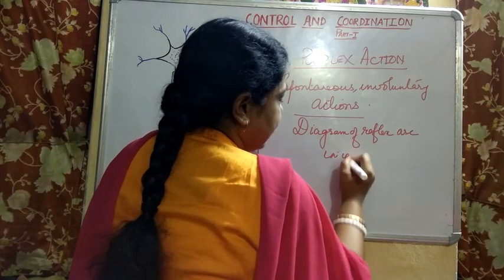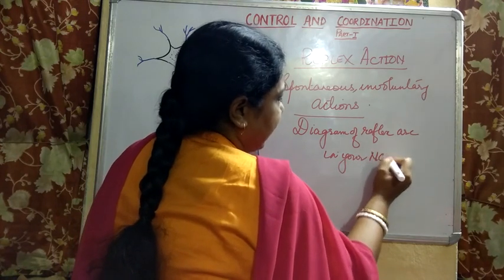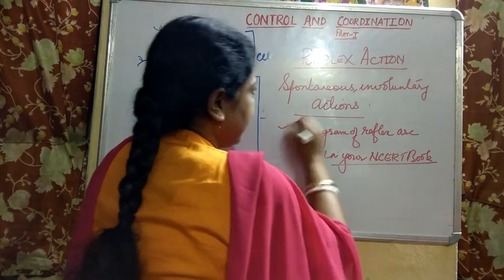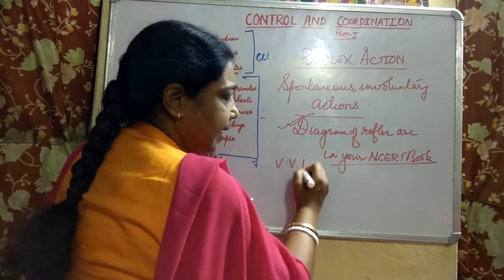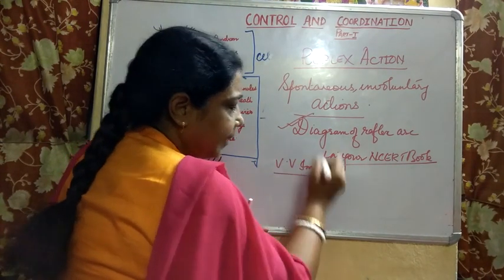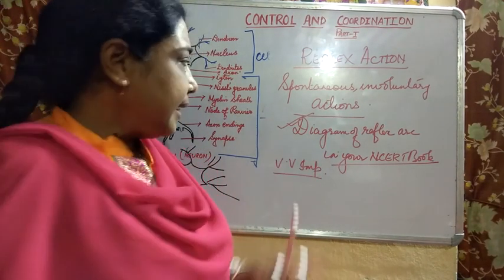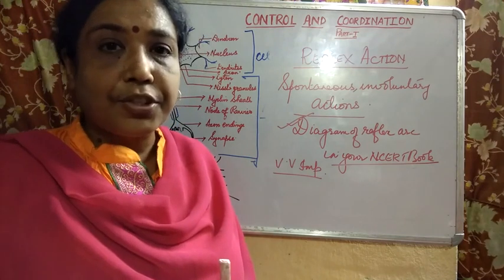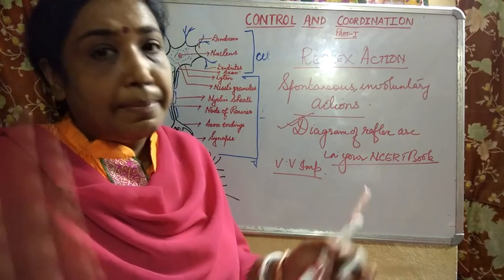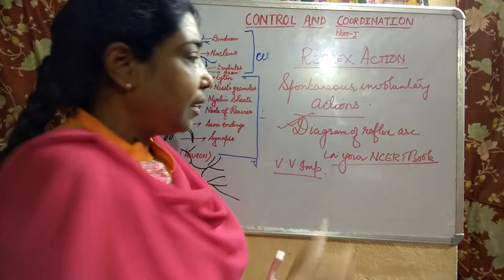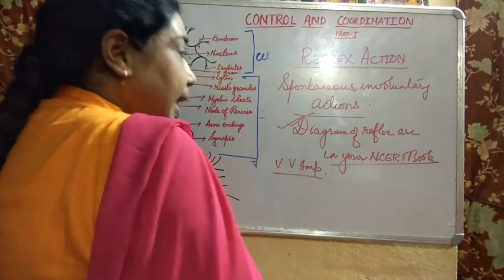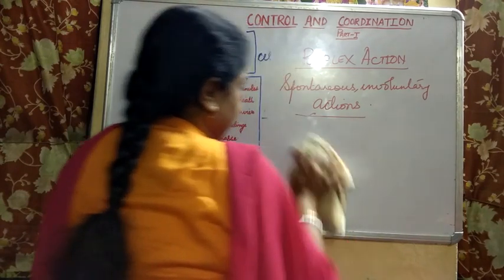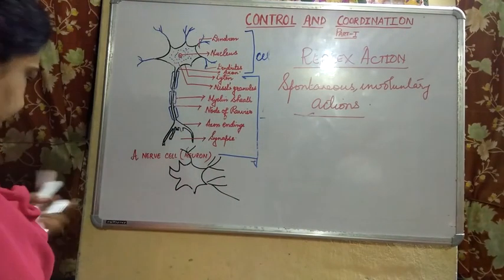Please go through it because this is very important, and every year it is being asked in the board examination: what is reflex action, and draw a labelled diagram of a reflex arc. So you will draw it. Today I will show you the pathway of reflex action.